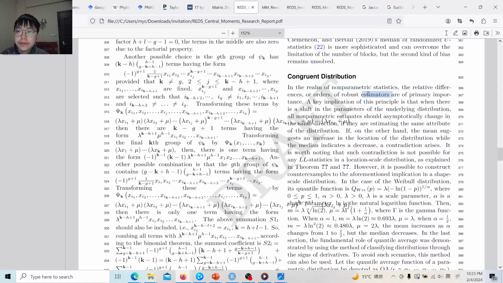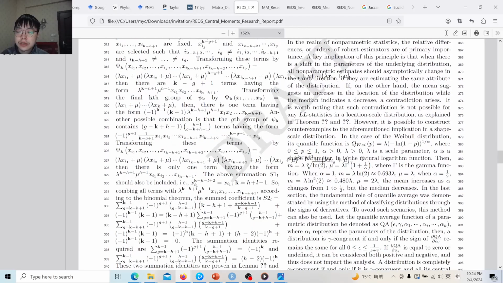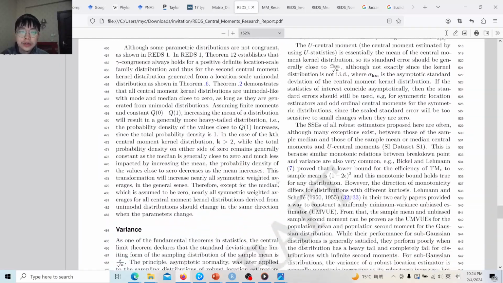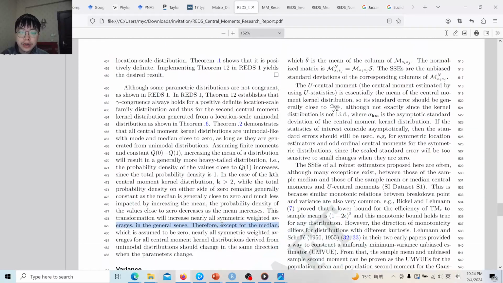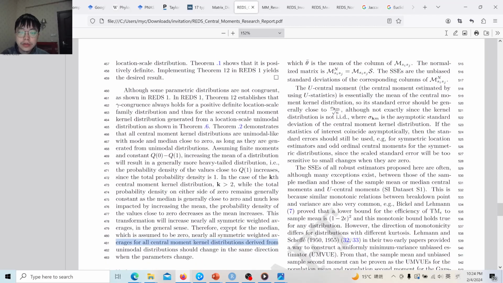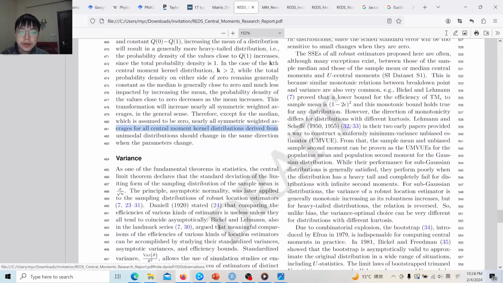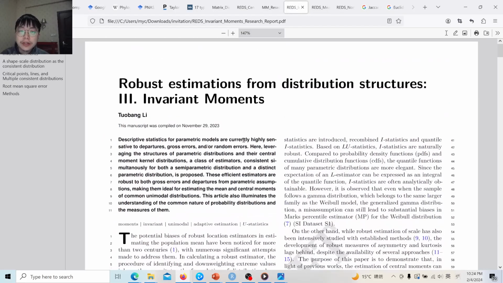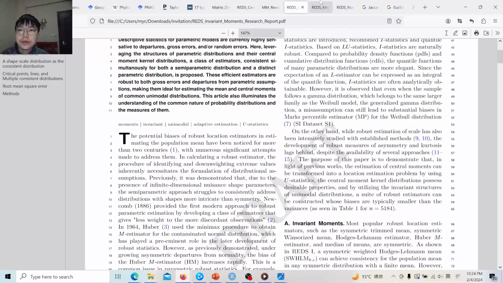We consider the fundamental assumption implied in non-parametric statistics, which implies that when the parameter changes, all estimates should change asymptotically in the same direction. We show that this is not always the case, so there is a very fundamental flaw in non-parametric statistics. Later we show that the central moment kernel distribution, although it might not be strictly congruent, is generally valid: nearly all symmetric weighted averages should generally change in the same direction for the central moment kernel distributions when the parameters change.